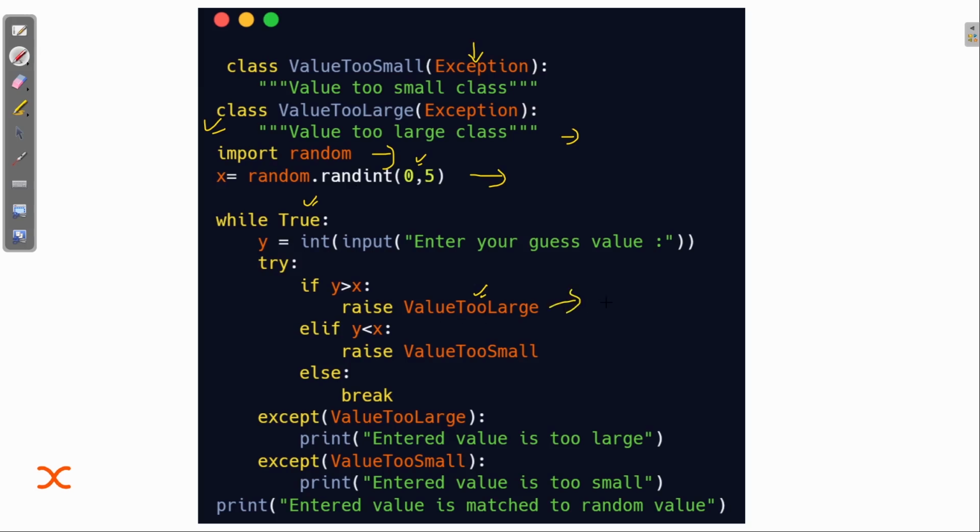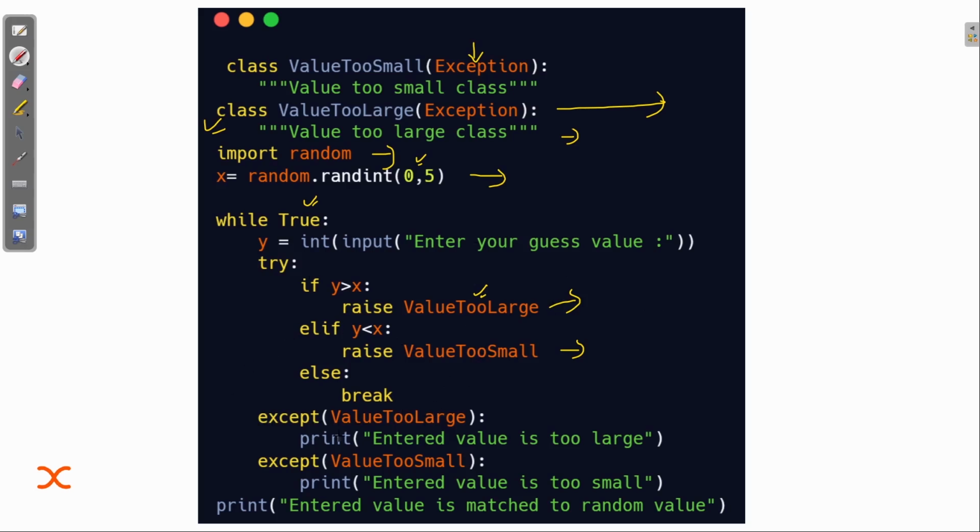This class is getting called. Else if y is less than x, then I'm calling the ValueTooSmall class, and else break. Then if any of this shows an error, the exception block will work, that is ValueTooLarge.